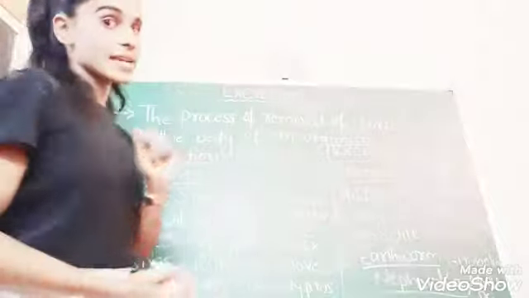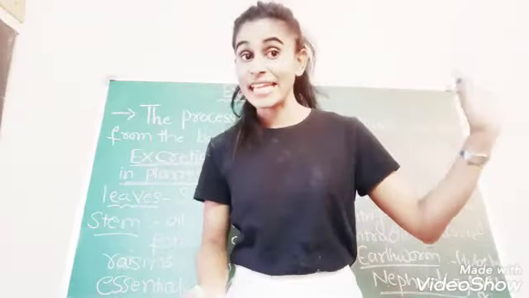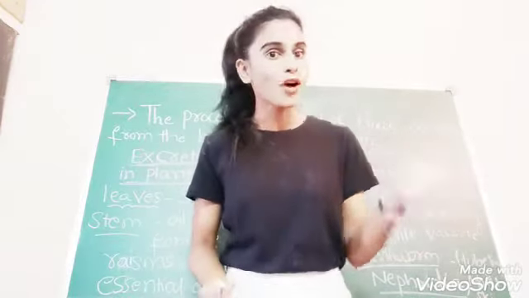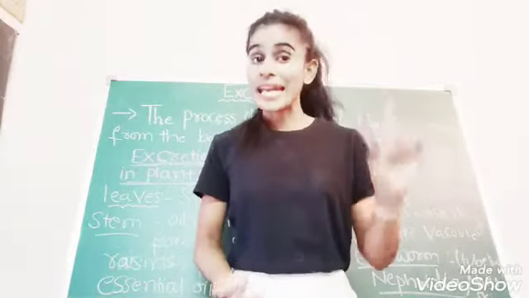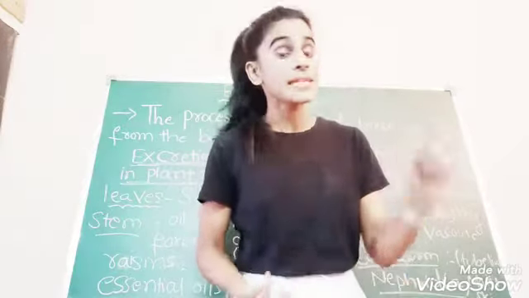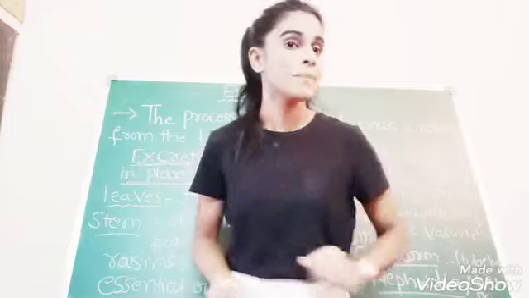The first excretory organ, you can guess, is in the leaves. In the leaves it is present, and we have of course read about stomata. Stomata is the first excretory organ present in plants, in the leaves of the plant.